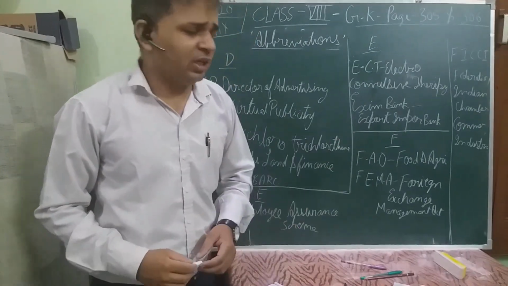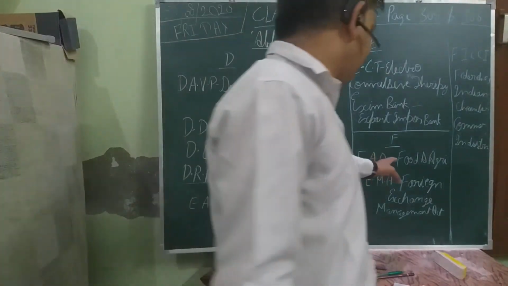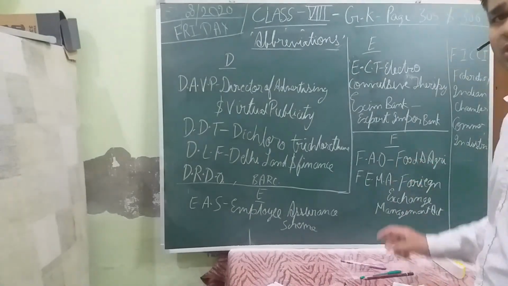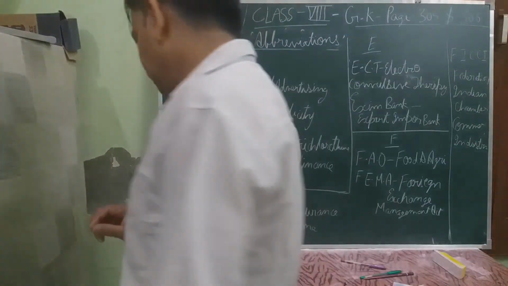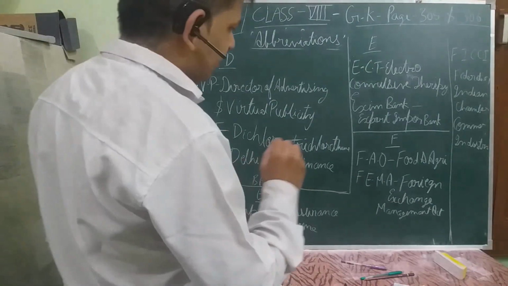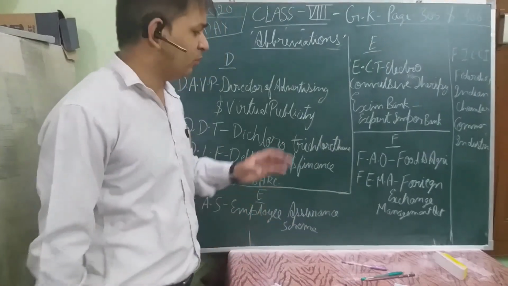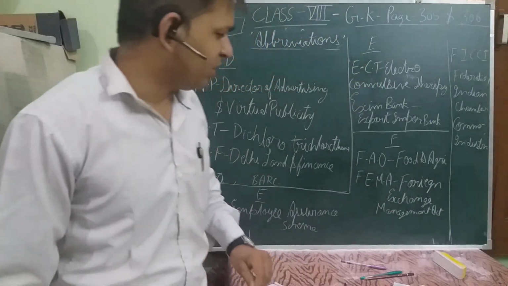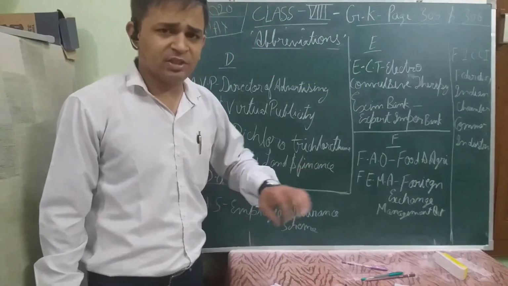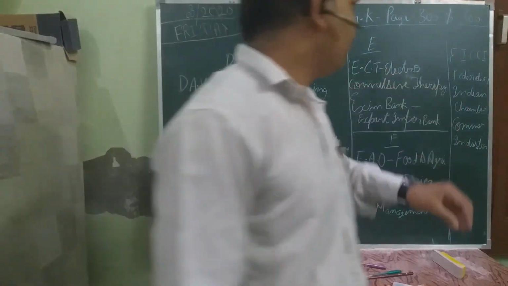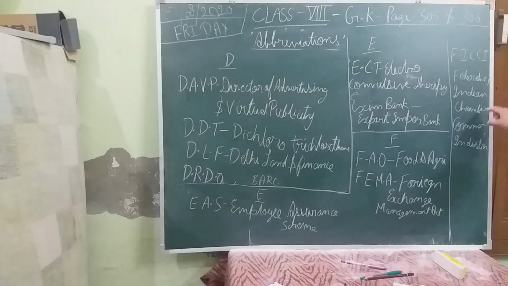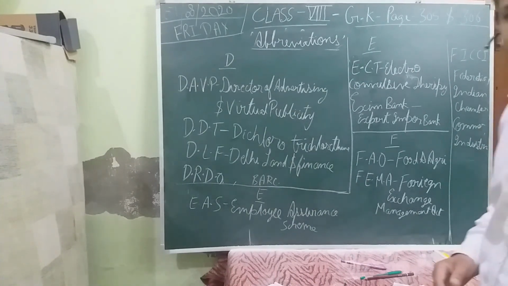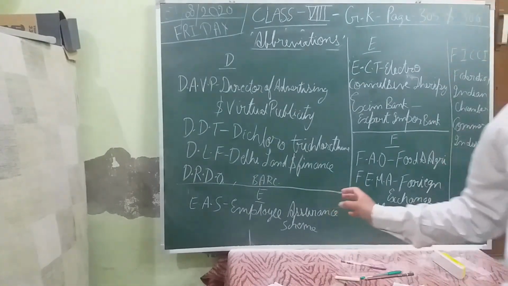Then coming to letter F, the first one is FAO. It's the Food and Agriculture Organization, covering whatever products are edible and whatever research is being done in the food and agriculture field. Then FEMA, Foreign Exchange Management Act. It's a type of rule. Then FICCI, Federation of Indian Chambers of Commerce and Industry. Okay, so these are some organizations.